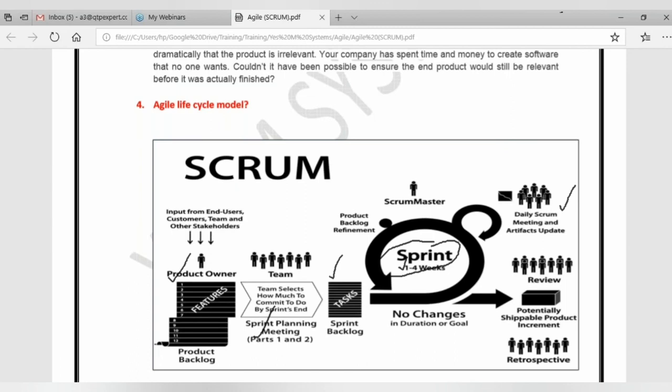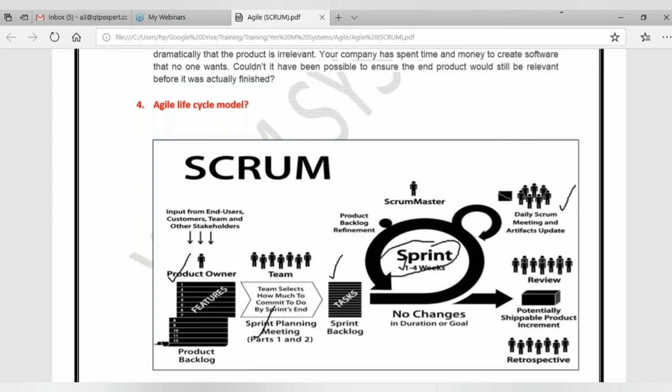In this stand-up meeting or Scrum meeting, every team member will stand together in one location. And the duration of this Scrum meeting is going to be maximum 15 minutes. It should not be extended more than that. What is the use of this Scrum meeting or stand-up meeting? The main thing is why everyone stands here: if they sit and start discussing, the discussion will go for hours and hours. If they stand, at least they will be aware that they have to do something. So that's the concept why they have introduced it, and the duration also should not be more than 15 minutes.